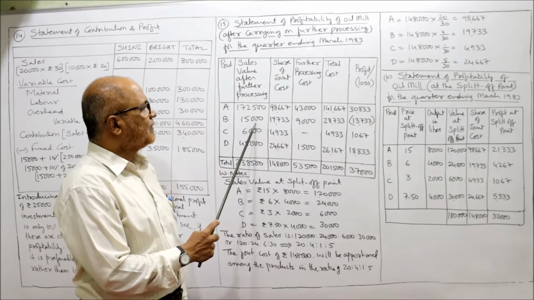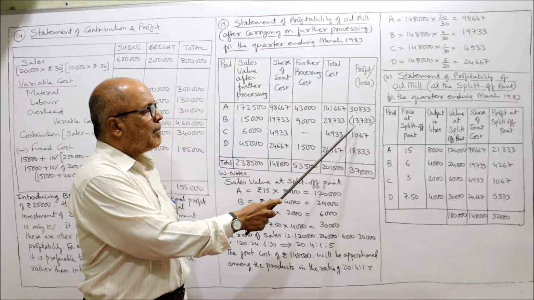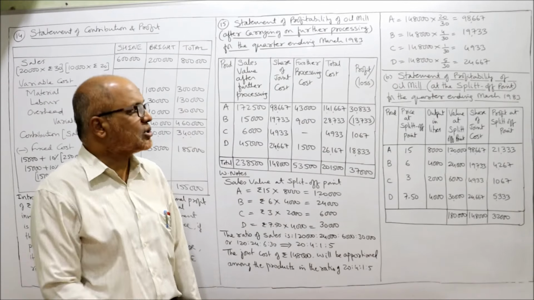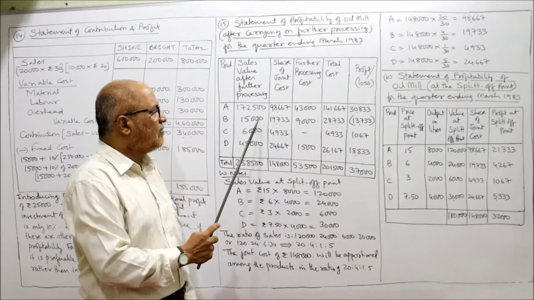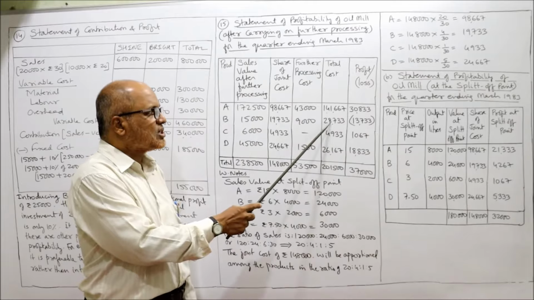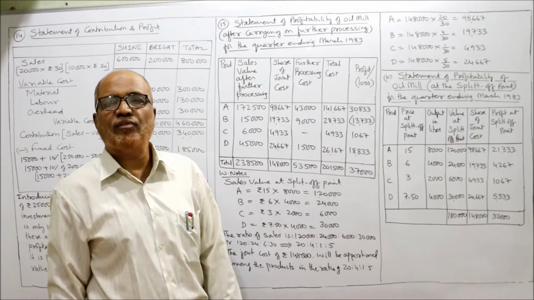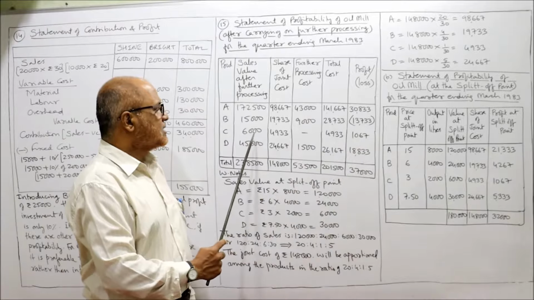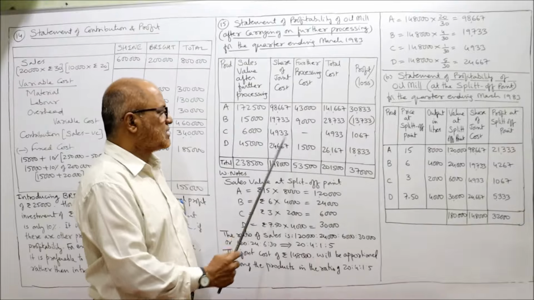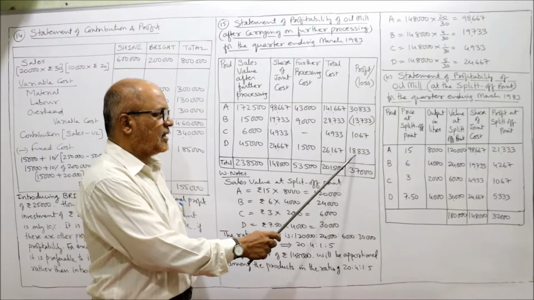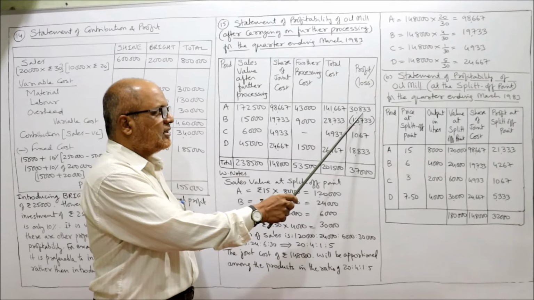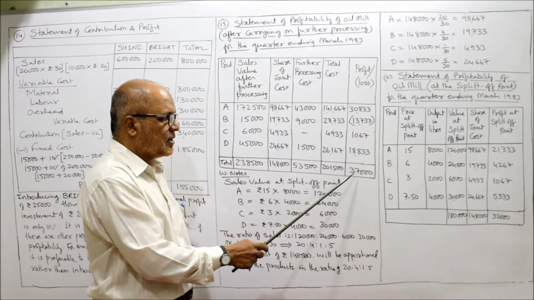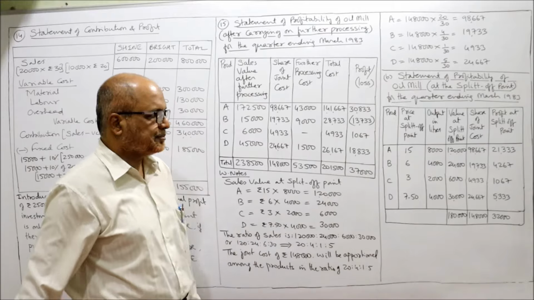B: 15,000 minus 28,733 is minus 13,733. That means there is a loss because the cost is more. The sale value is only 15,000 whereas the cost is 28,733. So we will incur a loss on product B of 13,733. Then 6,000 minus 4,933 is 1,067. 45,000 minus 26,167 is 18,000. So 30,833 minus 13,733 plus 1,067 plus 18,000 gives 37,000, which is the total profit.